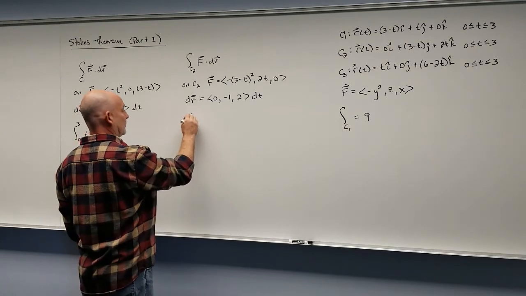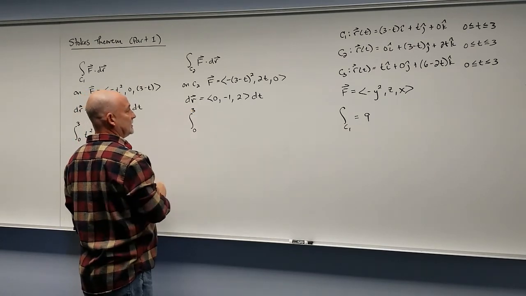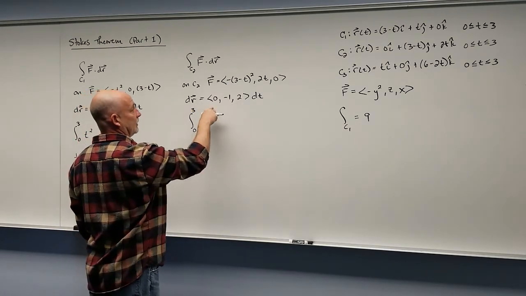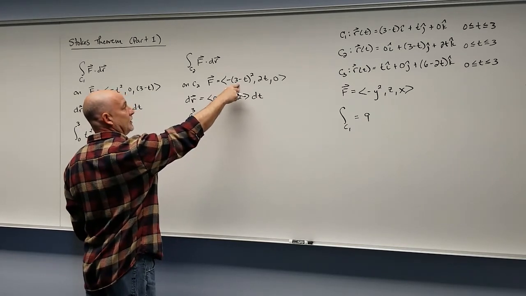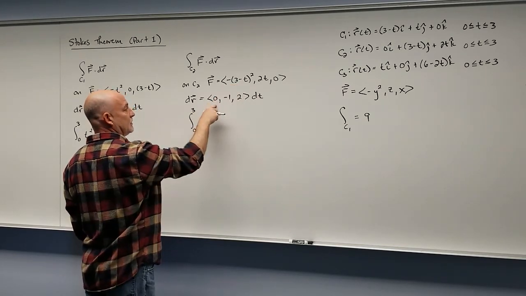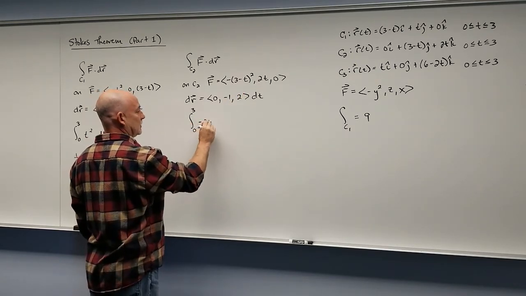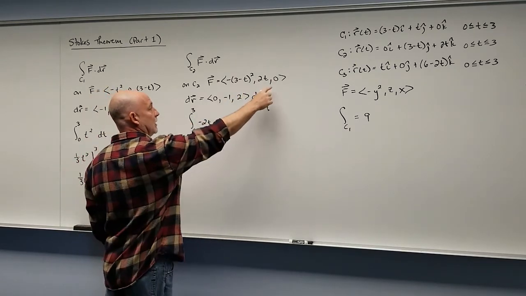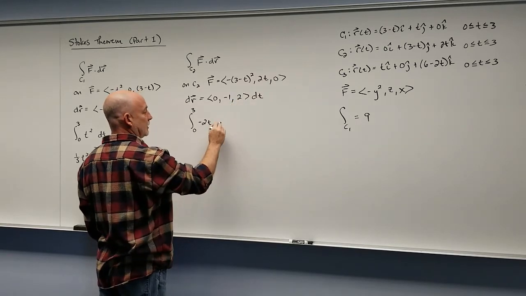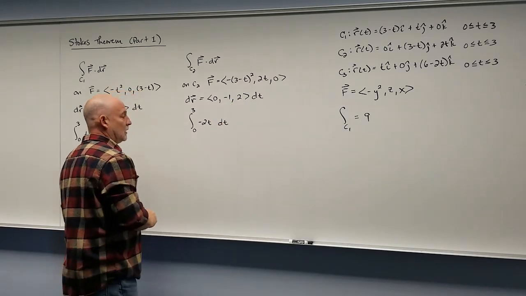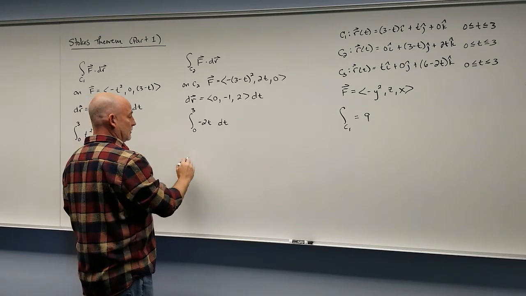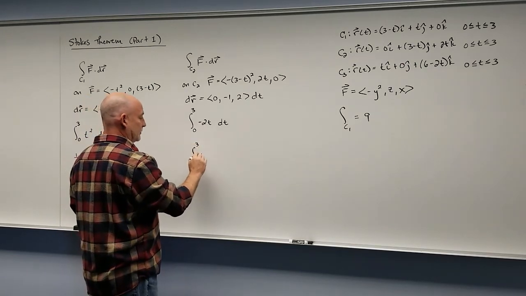So f dot dr is, let's just do the dot product, negative 3 minus t squared times 0 is 0, negative 2t times negative 1 is negative 2t, 0 times 2 is 0, dt. Again, a fairly easy integral from 0 to 3.